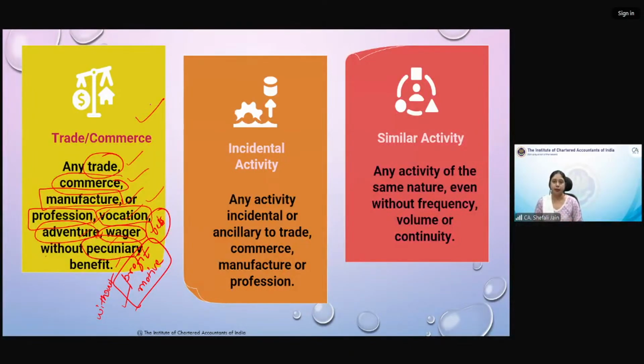Second is incidental activity. Any activity which is not the main activity, which is incidental, in relation to the main activity. For example, you are owning a grocery shop. Our main business is to supply and sell groceries. That comes within the clause of trading, but you are also providing home delivery to nearby residents. Then it becomes an incidental activity. Any activity incidental or ancillary to trade, commerce, manufacture, profession. A second example can be that you are selling cakes.